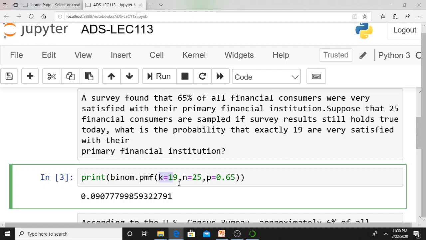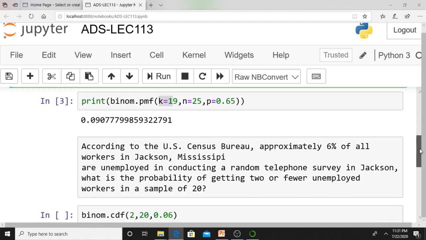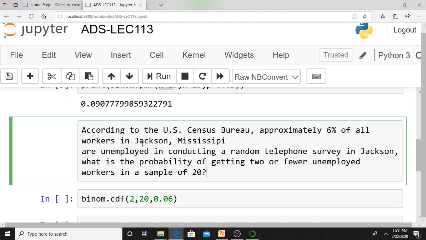What is my probability? What is my answer? 0.090 means there is a 0.09 probability that exactly 19 customers are satisfied with their primary financial institution. That's nothing more, that's simple. What is the probability? 0.09 is the probability that exactly 19 are very satisfied. That's what it says. This one is also simple.